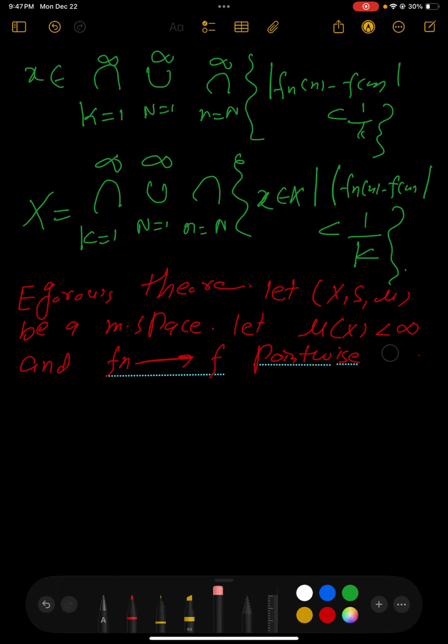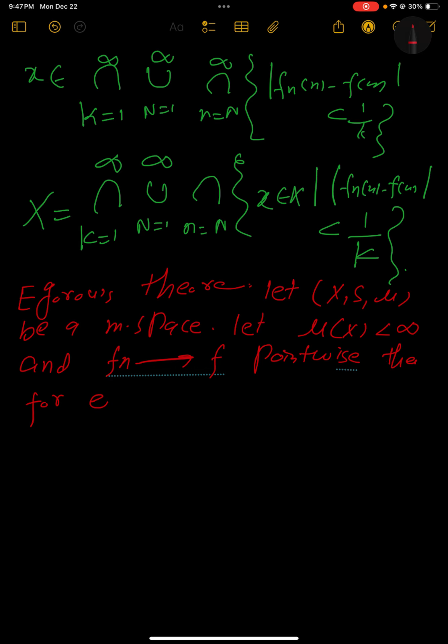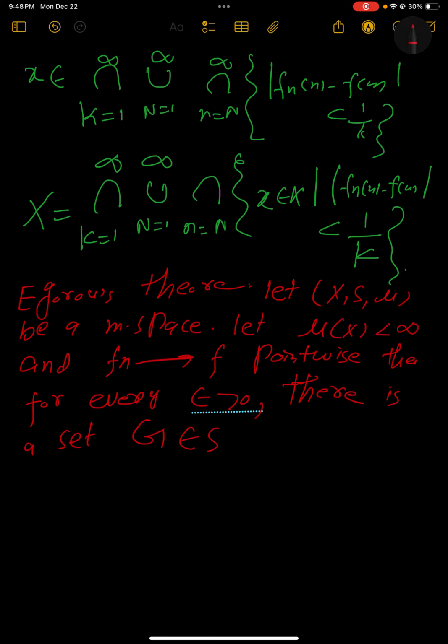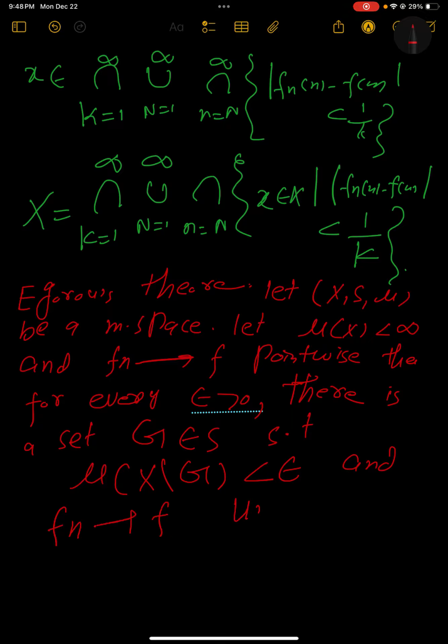Then for every epsilon greater than 0, there is a set G belonging to the sigma algebra such that, first condition, the measure of X minus G is less than epsilon, and the second, Fn approaches f uniformly on the set G. That's what Egorov's theorem is.